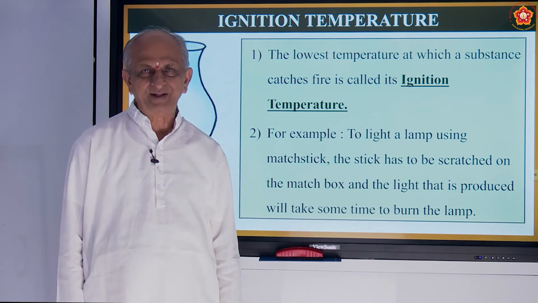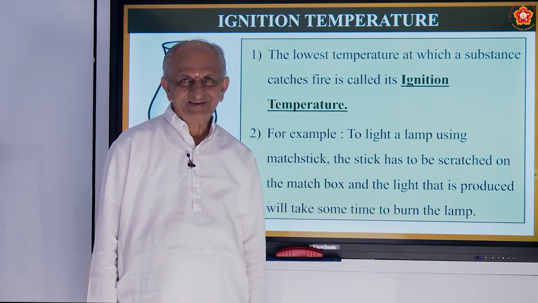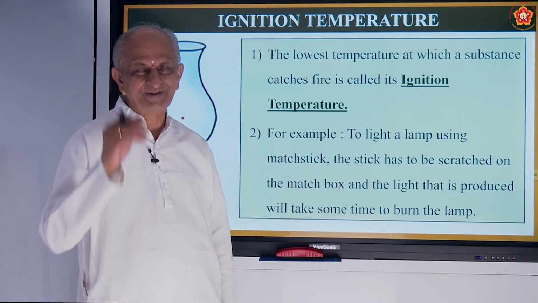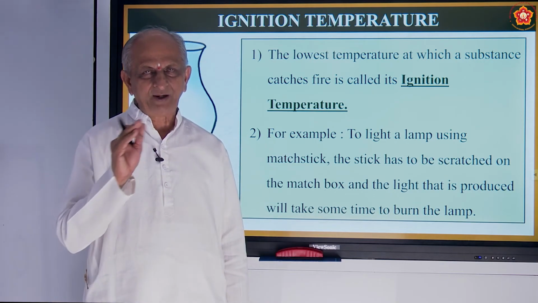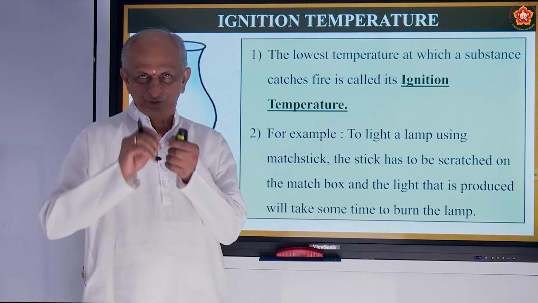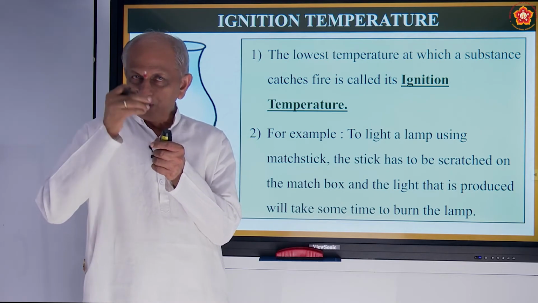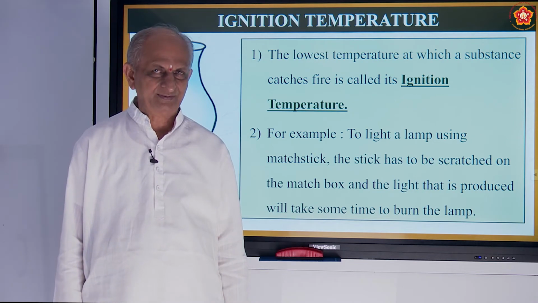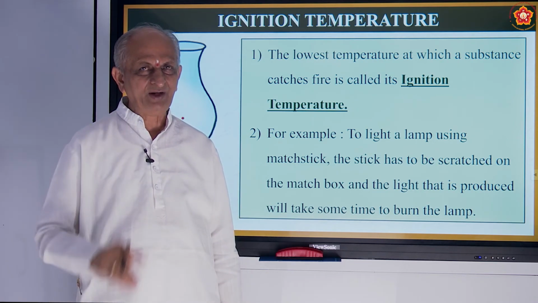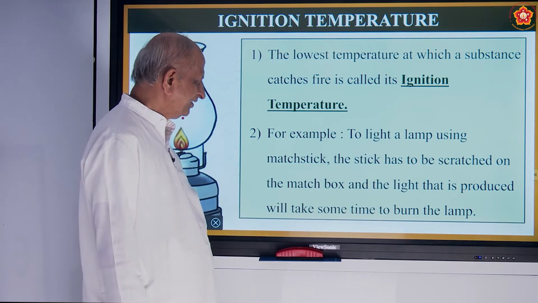Do you know what they add for that? Yes, they add small pieces of glass, and they use red phosphorus and some other chemicals. So only when you scratch it, the matchstick will catch fire. If you don't scratch, fire will not come. Is it not?